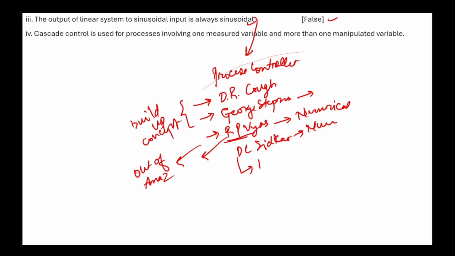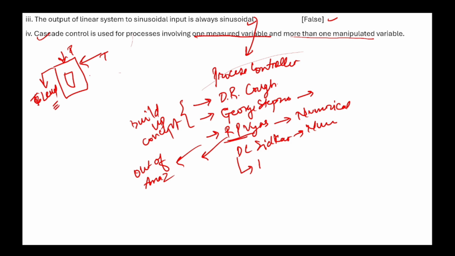Now, cascade control is used for processes involving one measured variable and more than one manipulated variable. Yes, in cascade control there is one primary loop and a secondary loop. So we have to control only one variable by manipulating more than one variable. Pressure is there, temperature is there, we are just controlling the level in the tank. So this is true. I will upload my notes related to this as well.